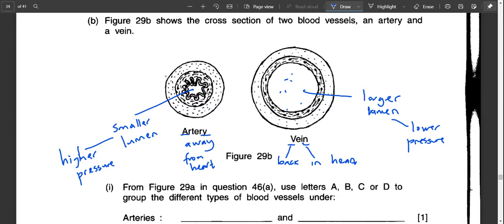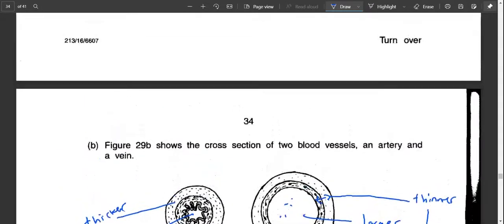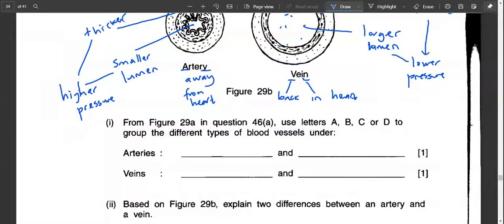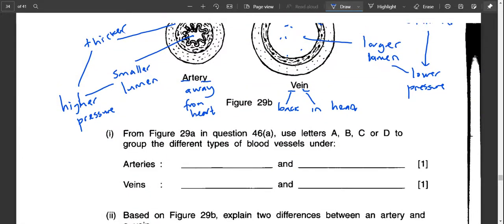And since it's higher pressure, you can also see that the muscle layer is thicker, while this one in comparison is thinner. The reason why it's thinner is, again, it doesn't need to withstand high pressure. Now let's have a look. To answer this question, we just have to look at which one goes away and which one goes back in.